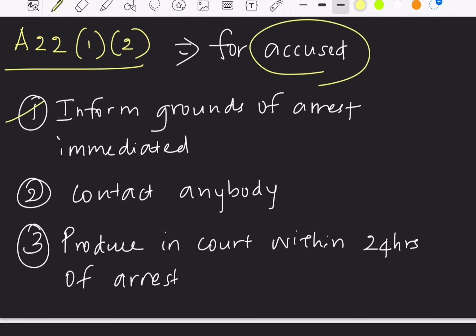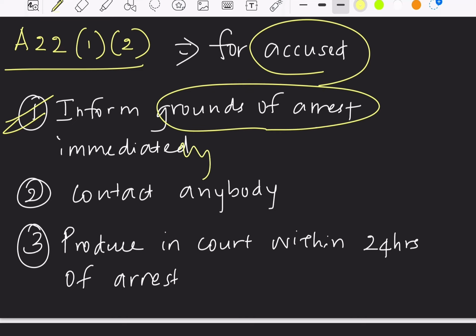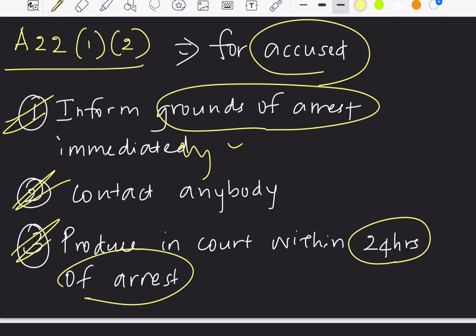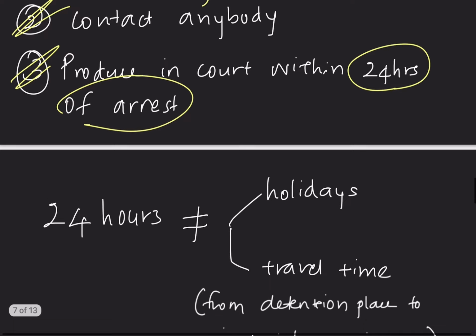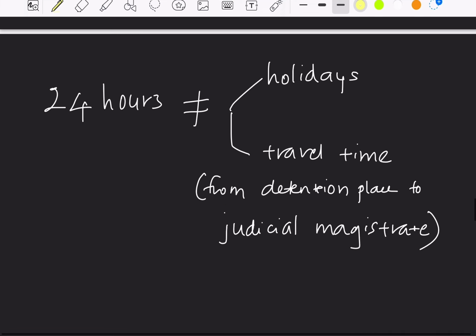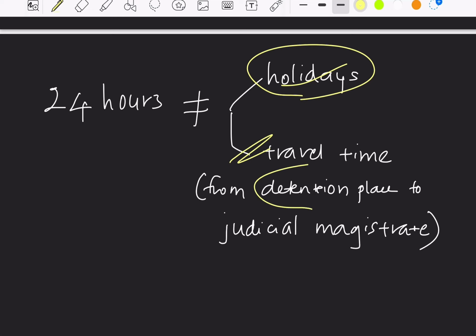The first safeguard is that the person must be informed of his grounds of arrest immediately. The second safeguard is that the person must be allowed to contact anybody of his choice. And the third safeguard is that the person should be produced in court within 24 hours of his arrest. One more thing to be noted is that this 24 hours of arrest does not include the holidays and also the travel time, that is, from the detention place to the judicial magistrate, whatever time is taken.